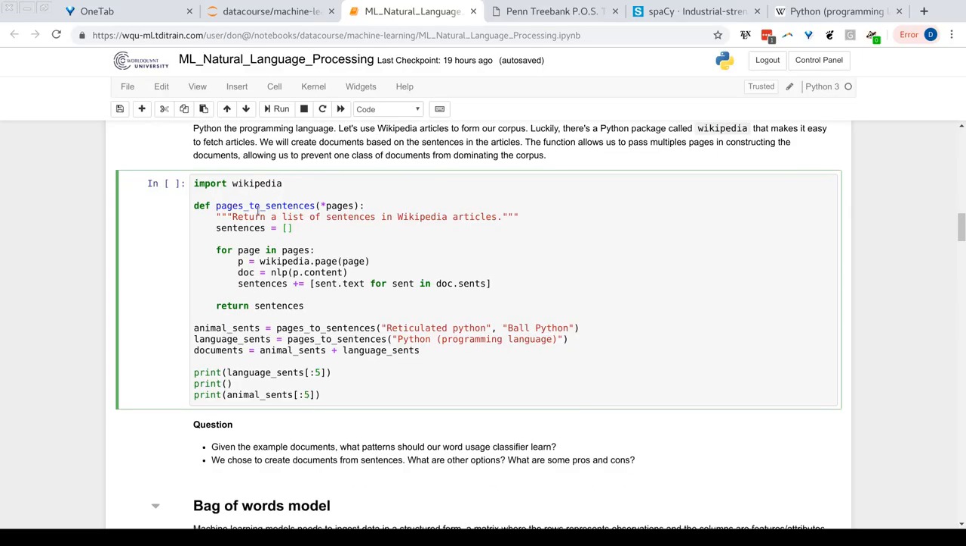Let's explore this Python package, Wikipedia. So we have a function here. It's going to accept the pages, so there's going to be a string. It's going to refer to the page. We're going to have a list here called sentences.